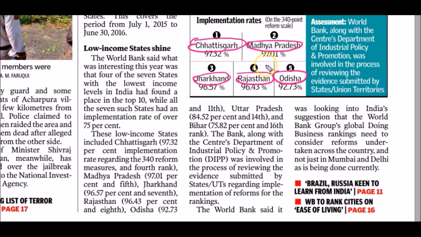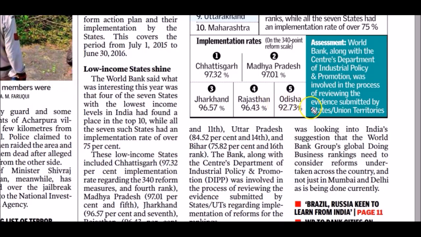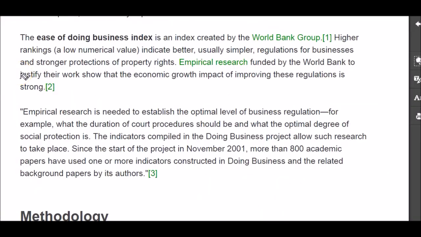These states are low income states but secured top 10 ranking in the Ease of Doing Business rankings published by World Bank in association with the Government of India. Another issue is that recently World Bank published the Ease of Doing Business Index report. So it is an important prelims point: Ease of Doing Business Index is created by World Bank Group.